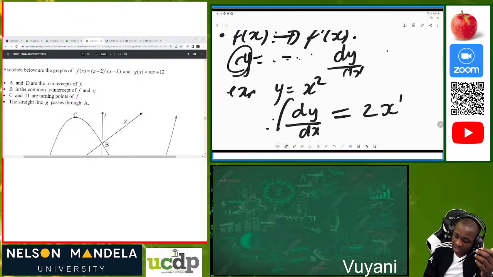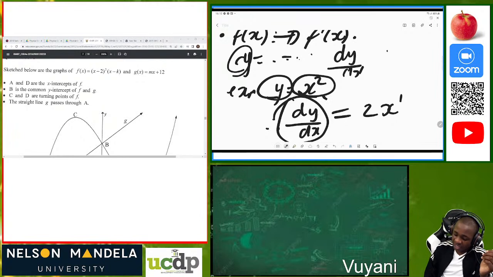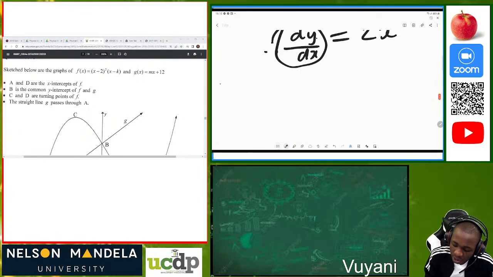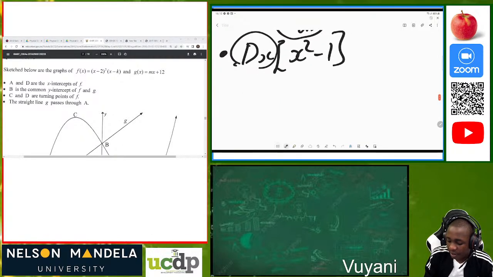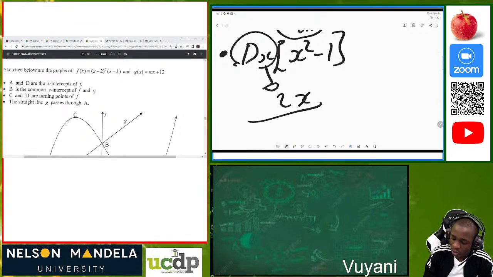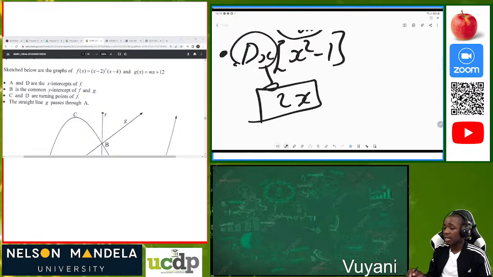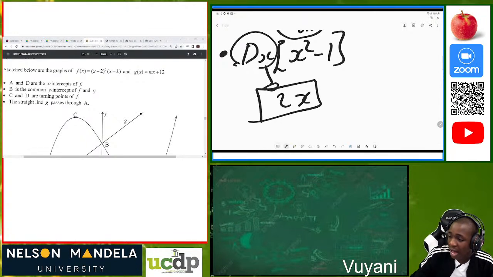What does this mean, dy over dx? It means that you are differentiating y with respect to x. So that's our general differentiation. And also when you are given d over dx of maybe x squared minus 1, that's when you only leave this d over dx. Then you can just differentiate and say it's 2x, then you leave the d over dx. So those are the three forms which you must be able to remember when you are writing.